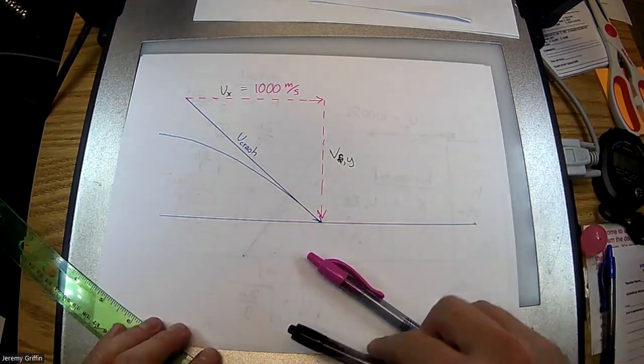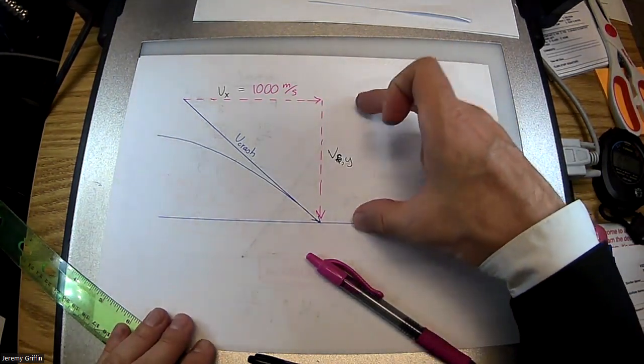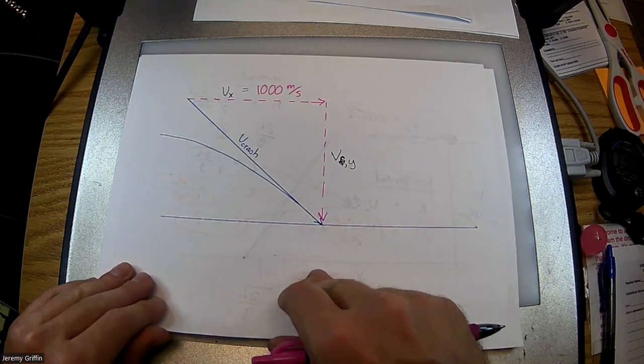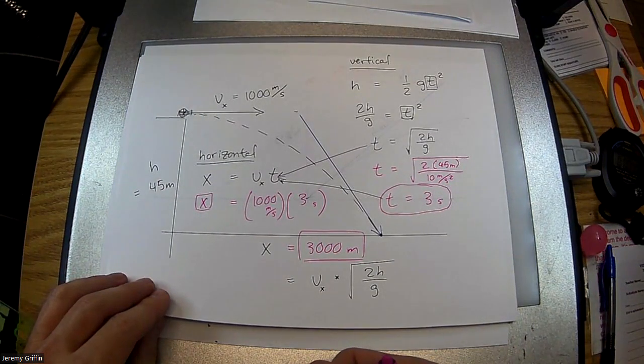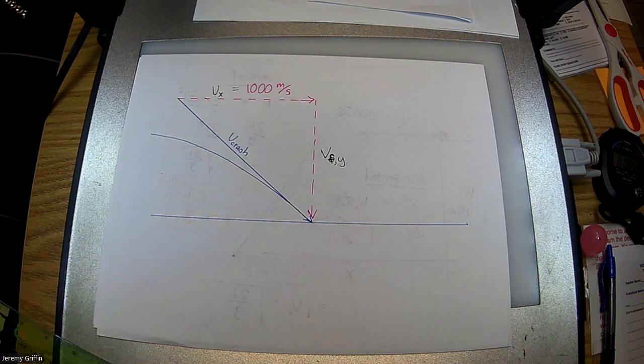Now there's a couple ways you can get this. Does anybody know what the number is going to be for what we've been doing so far? How fast is it coming straight down? How fast is that cannonball coming straight down? 30 meters per second. Boom, you got it. 30 meters per second.